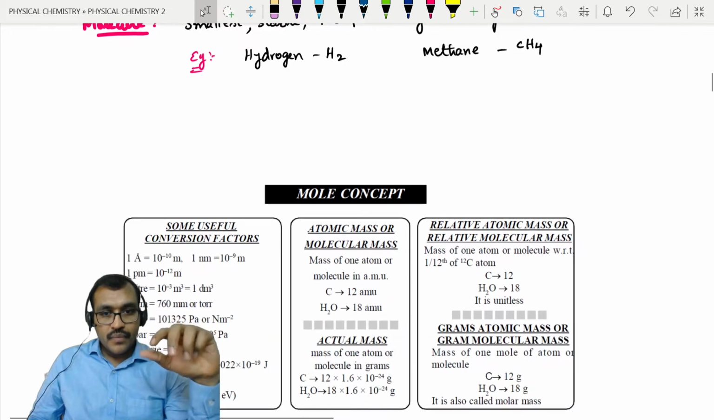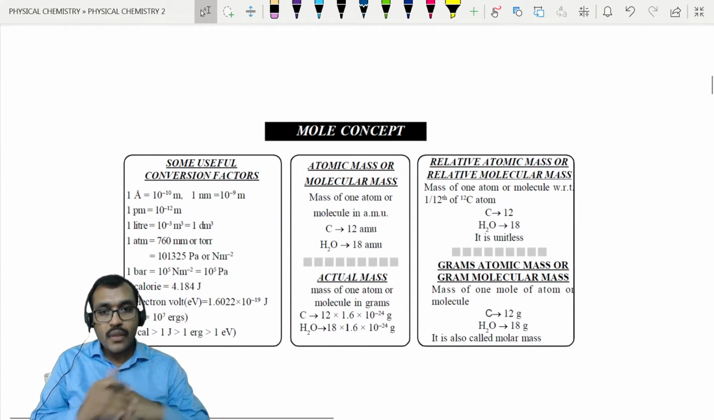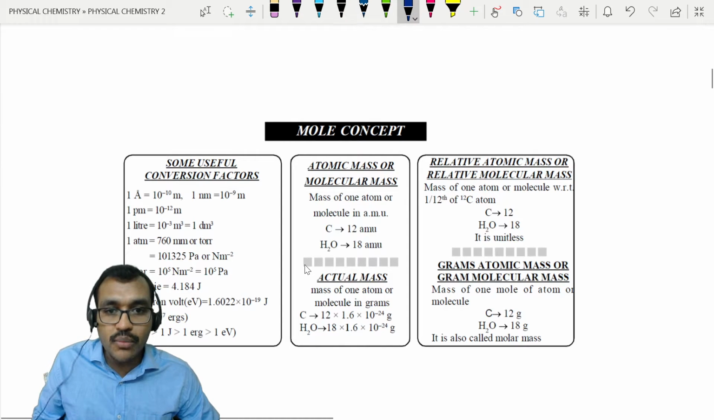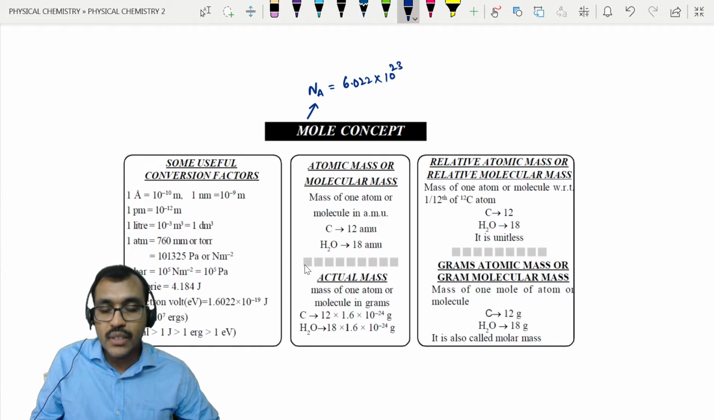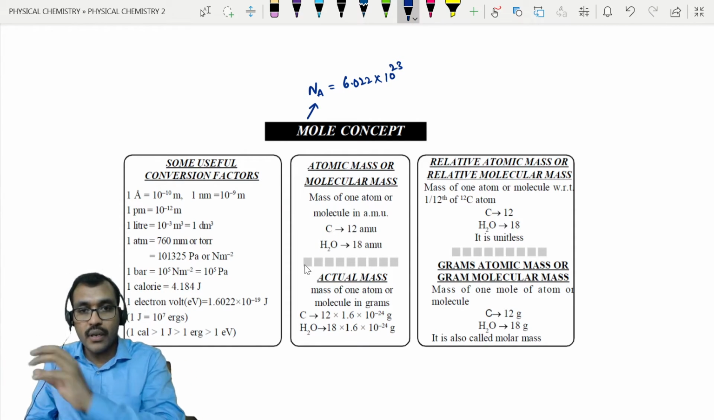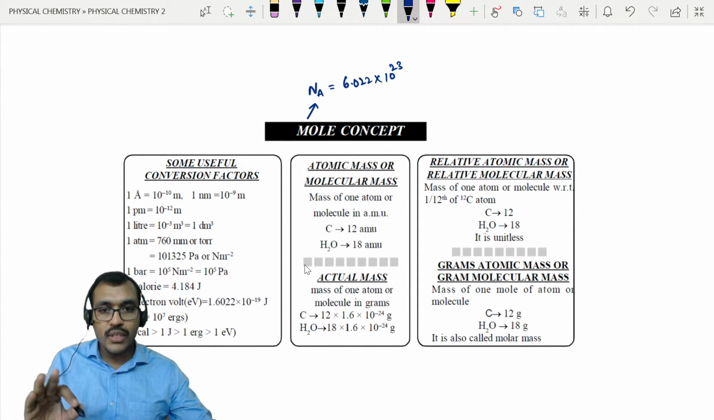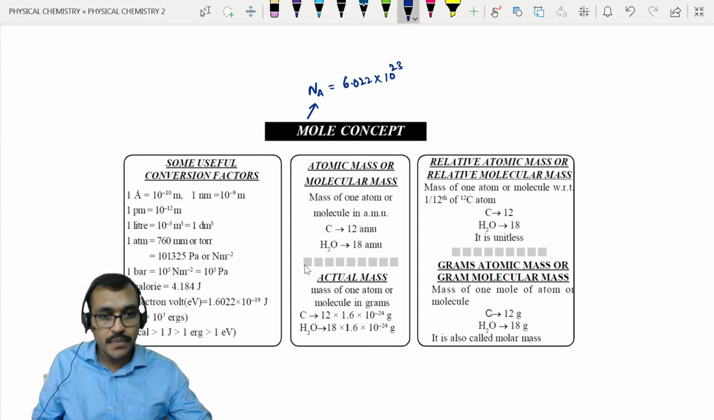Then we will first come to mole concept. You are already familiar with this mole. Mole is just a number. We also call it Avogadro's number. It is nothing but 6.022 into 10 power 23, similar to a dozen or a ream. Na means Avogadro's number. Mole means nothing but Avogadro number of species.